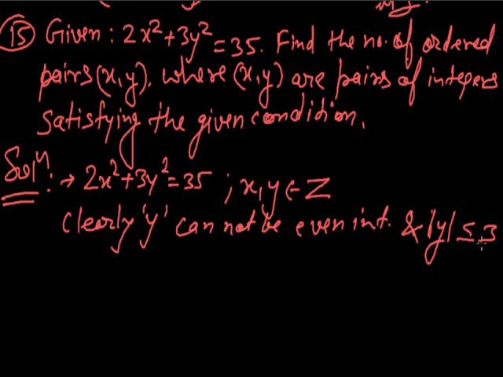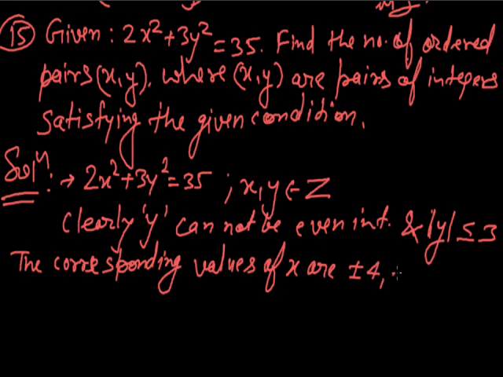So y cannot be an even integer and the value of y lies between minus 3 to 3. Now the corresponding values of x for the given values of y are plus minus 4, plus minus 2.